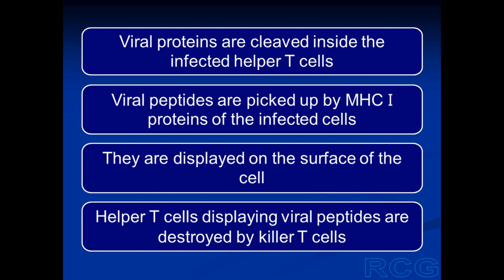And these viral peptides are displayed on the surface of the infected cell. And these will attract the killer T cells or the cytotoxic T cells having complementary T cell receptors. The cytotoxic T cells will destroy the helper T cell displaying the viral peptides.